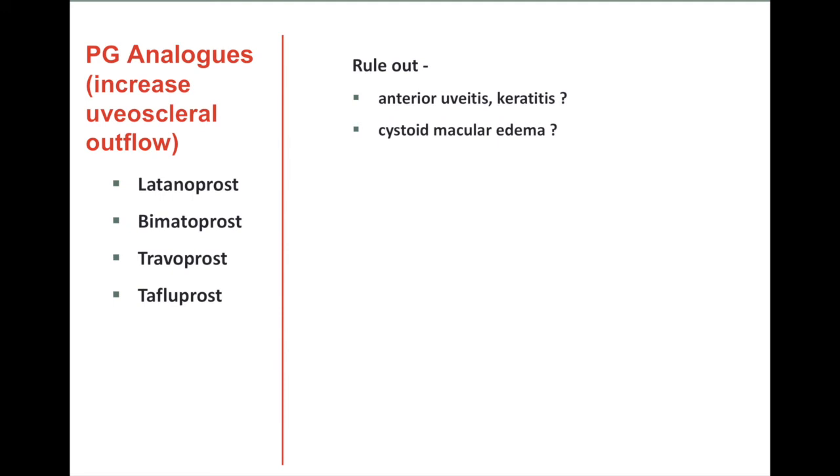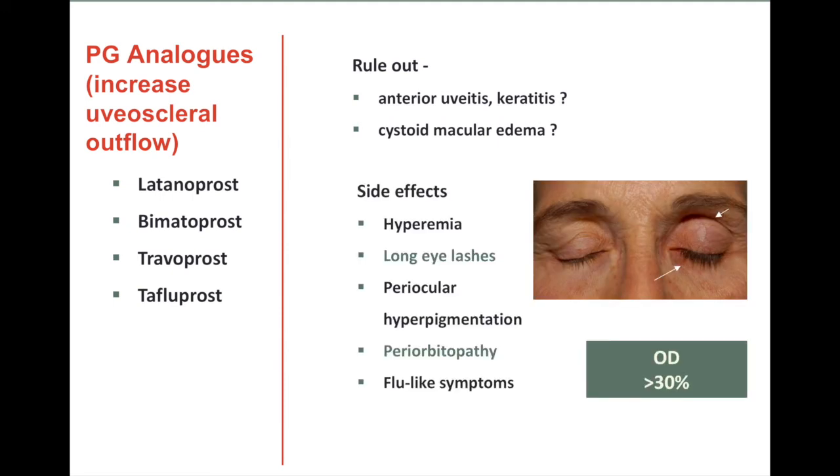Side effects are many, like hyperemia, long eyelashes, periocular hyperpigmentation, periorbitopathy, and flu-like symptoms. But it is a very potent anti-glaucoma drug, and the dose is once daily. It reduces intraocular pressure by more than 30%. So many times it is used as the first line of therapy for open angle glaucoma.